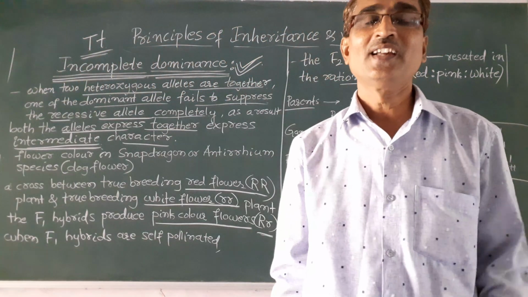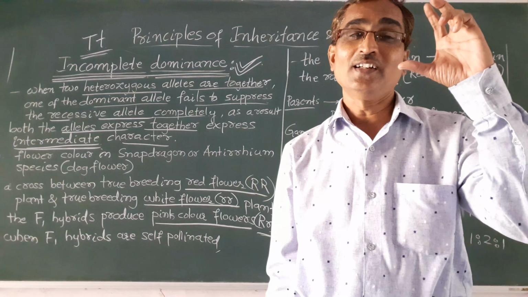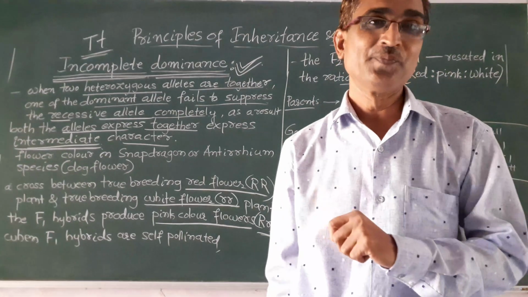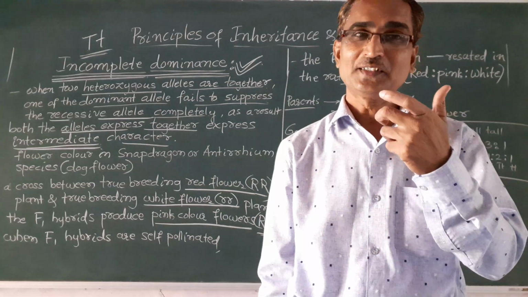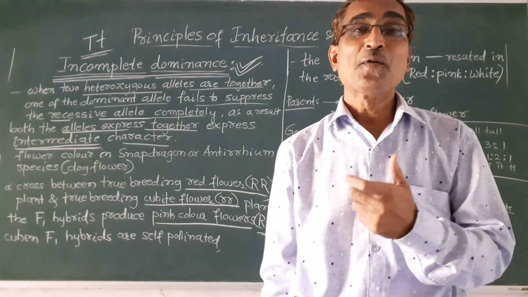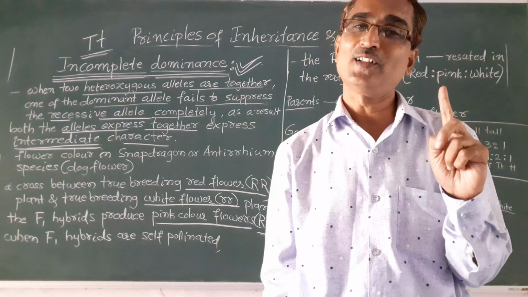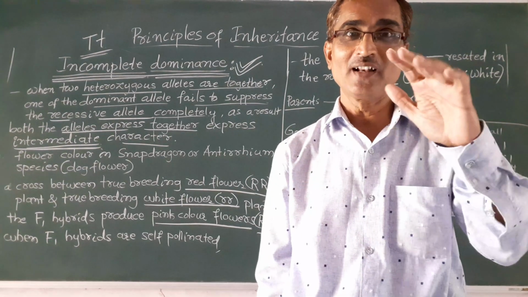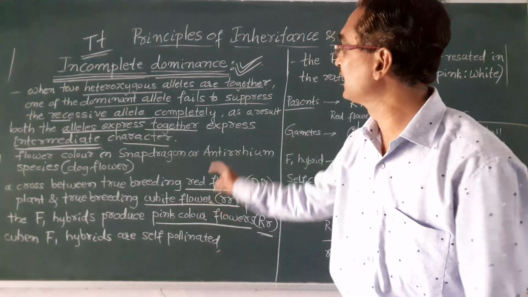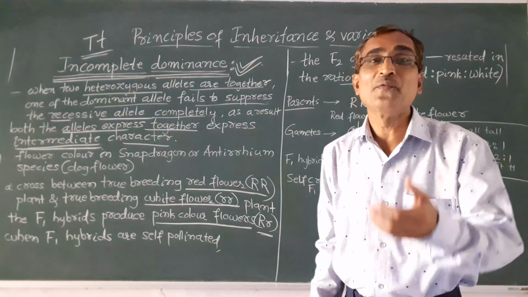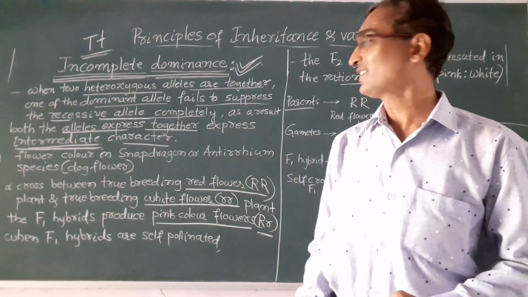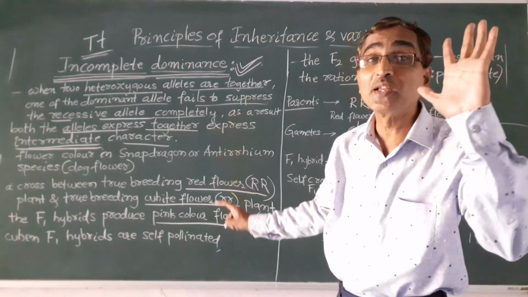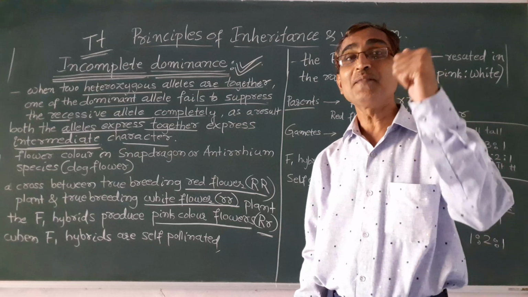For example, when capital T and small t, that is tall and dwarf plants, are crossed, we got all tall, not the intermediate one, not an average or middle one. But here in case of incomplete dominance, we get the intermediate character. Okay, so that is what incomplete dominance is. Next, an example for this.